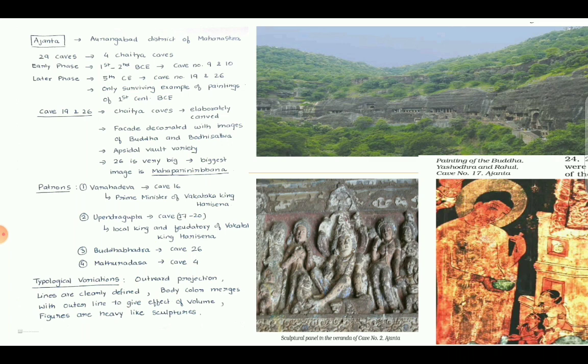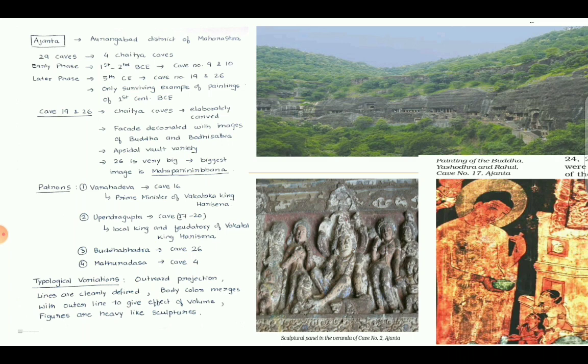So there are 29 caves in Ajanta, 4 Chaitya caves and the rest Vihara. In the early phase, during the 1st and 2nd century BC, cave numbers 9 and 10 were made. These are also Chaitya caves. And in the later phase, during the 5th century CE, cave numbers 19 and 26 were built. These are also Chaitya caves. So 4 Chaitya caves were made in 2 phases. Early phase 9 and 10 and later phase 19 and 26. The only surviving example of painting of 1st century BCE is found in Ajanta.